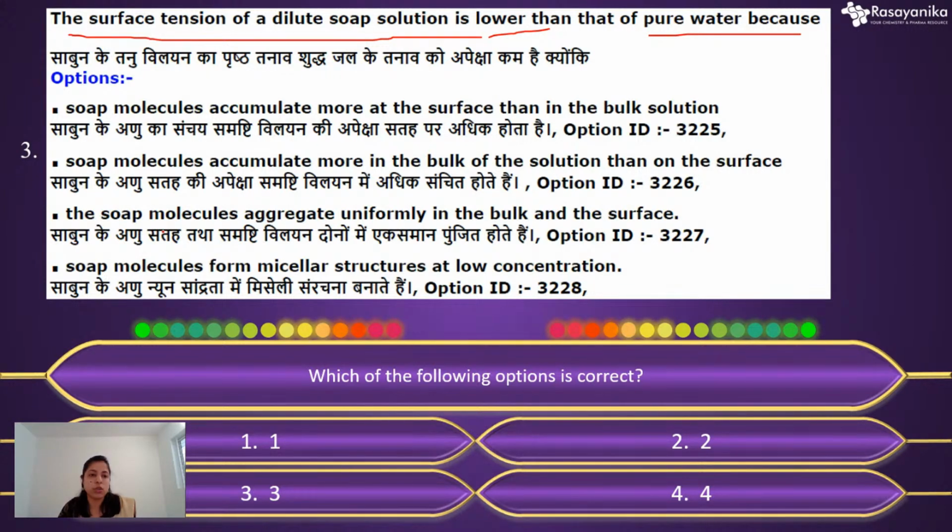Okay, so let's not waste our time. We need to solve so many equations, right? So let's see how to solve this question. Okay, so basically the surface tension of dilute soap is lower than pure water. We already know this.